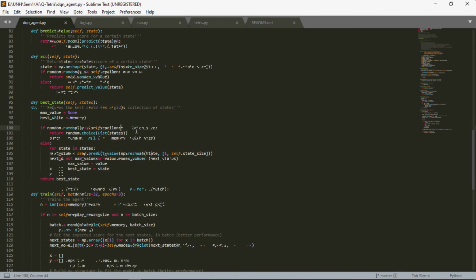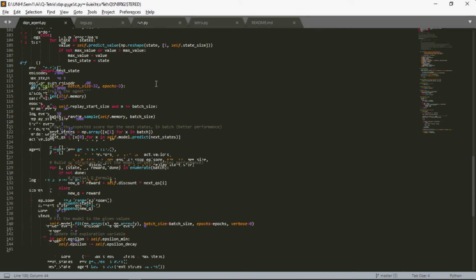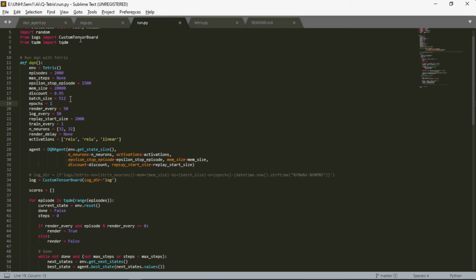Then after that, the train function. In this train function, we'll train a model using the deep Q network, in which we'll give the batch size. By default, we have taken batch size as 32 and epochs as 3, but we have passed the epoch value as 1 and the batch size as 5 and 2.